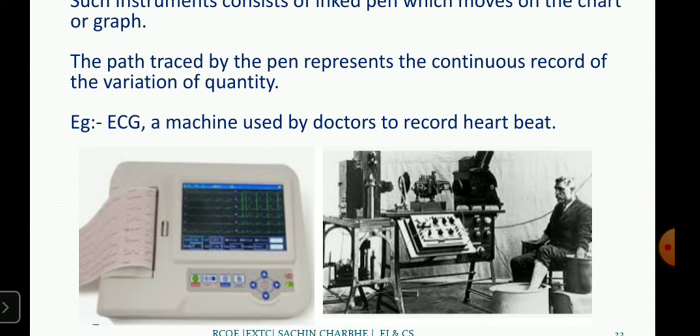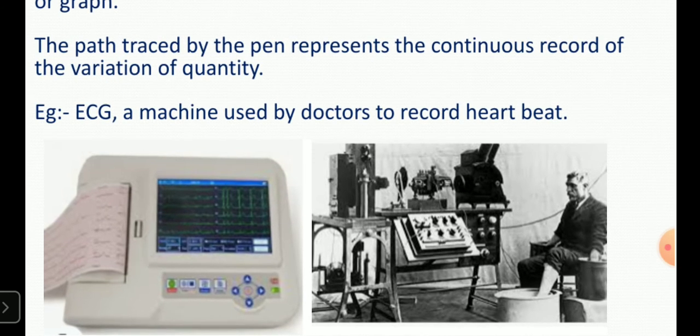So here I am showing two diagrams. The first diagram, the black and white one, is the ECG machine, which was described by Einthoven. We have to use the Einthoven triangle while taking the ECG of the heart of any man, woman, or any person. So we have to apply the electrodes in the form of an Einthoven triangle, in such a manner.